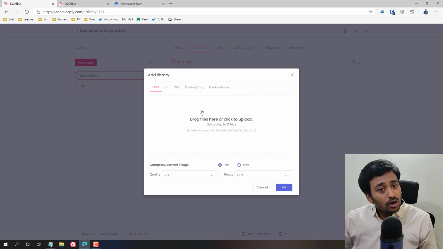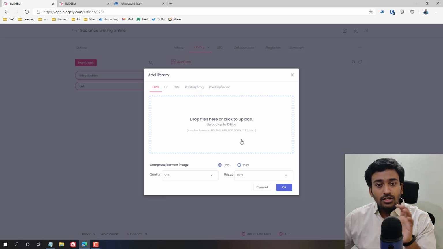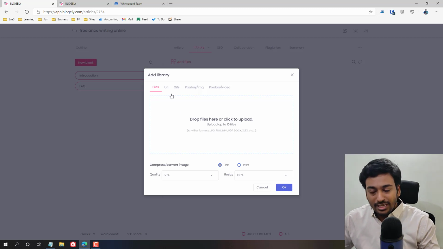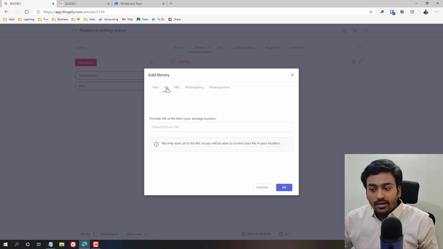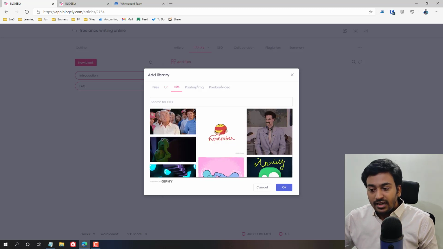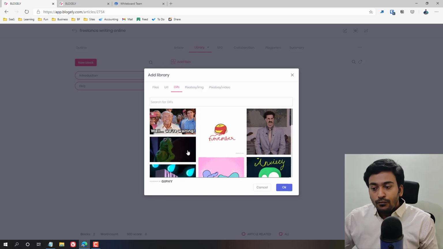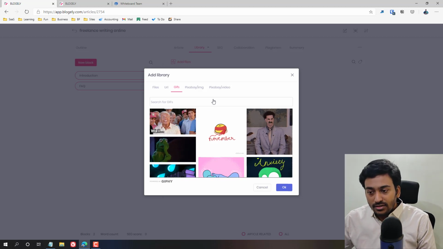But you are not restricted to bringing in only documents and images. What I do is also bring my Excel sheet, which contains all the keyword data, into here for better safekeeping. A URL is there too. For example, you can bring any URL from here. GIFs, they recently added support for Giphy. So if you want to bring any GIFs into this particular library, you can search for it.